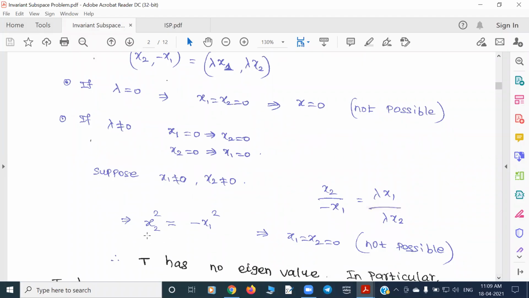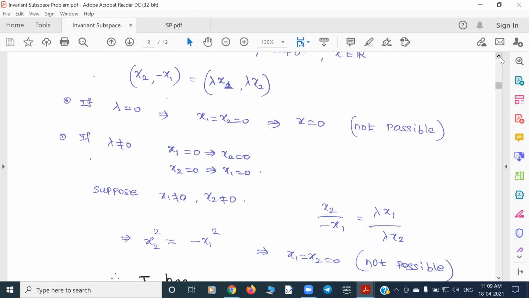This is a square number, so it is greater than or equal to 0, and this is a square number with a negative sign, so it is less than or equal to 0. Both are the same, so 0 is the only possibility, which again leads to x being 0. This is not possible. So 0 is not an eigenvalue, and a non-zero number cannot be an eigenvalue. Hence this operator has no eigenvalue.